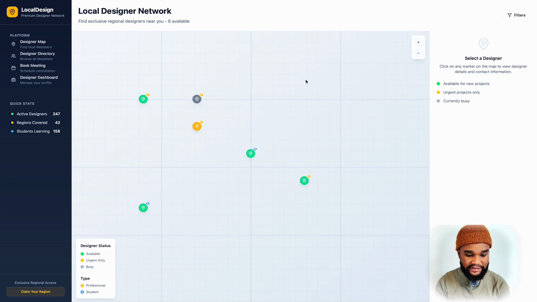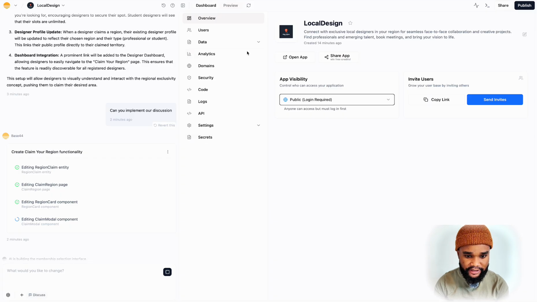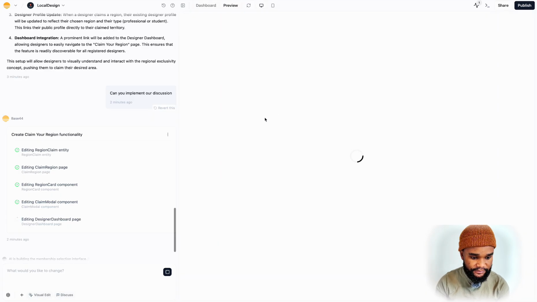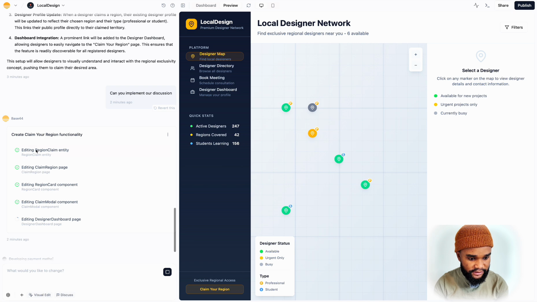So I'm able to access this website from another user perspective, so you can test it out to see how it works for a normal user compared to the admin account. So let's just go back here. Let's see where we are. Preview. All right, still loading. So it's creating all the sections for me now. So that's taken 2 minutes.